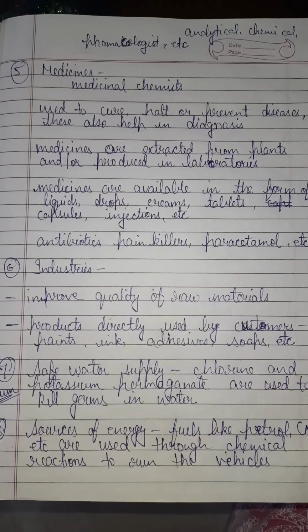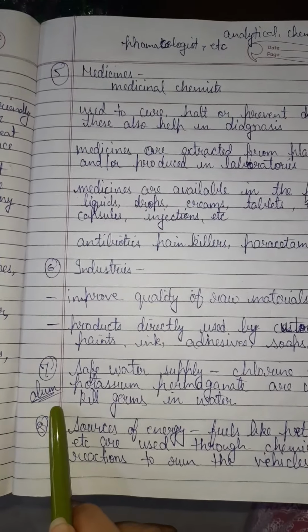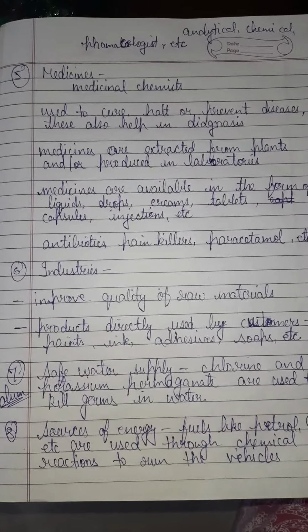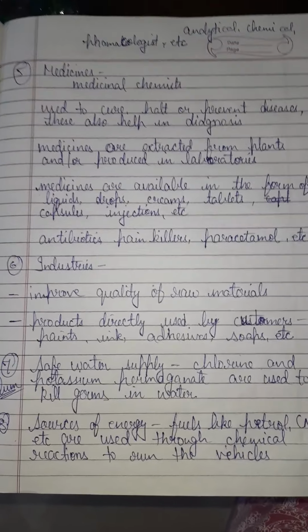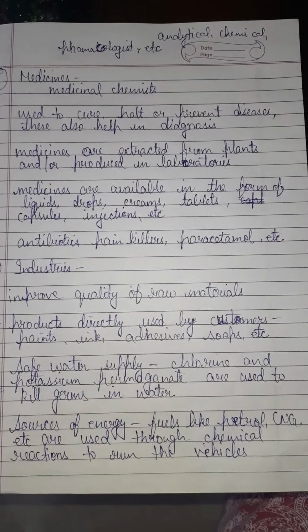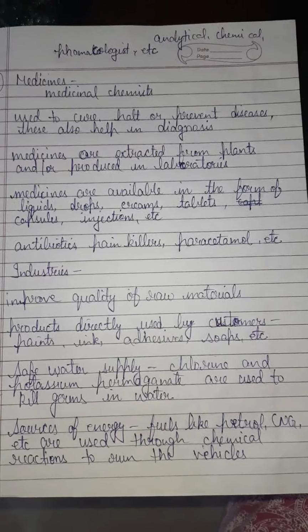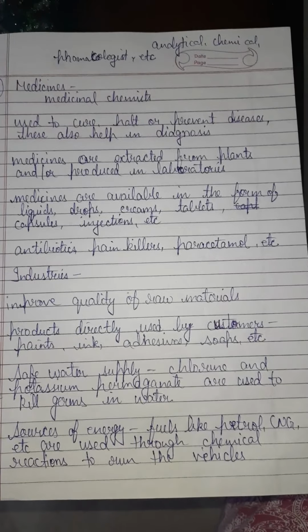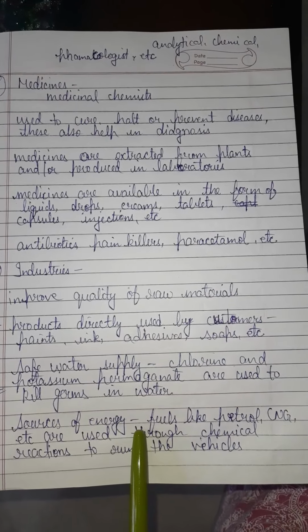Other than that, in our homes, we also use alum or fitkari to disinfect the water. We also put Dettol in the water to disinfect and kill germs. That water cannot be consumed, but it makes it safer for washing or cleaning things.